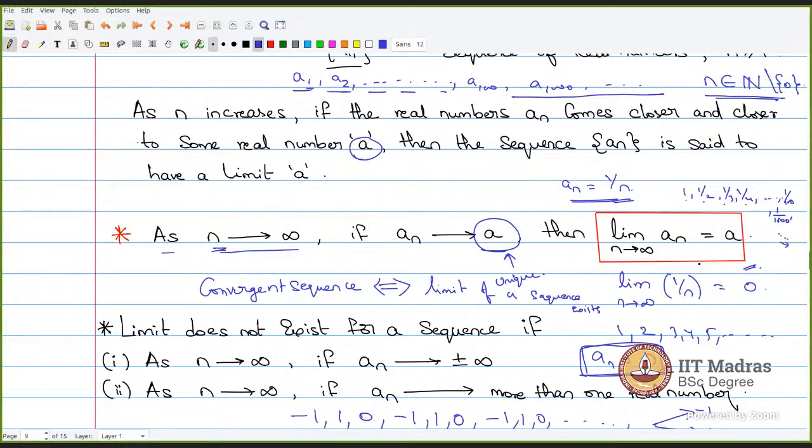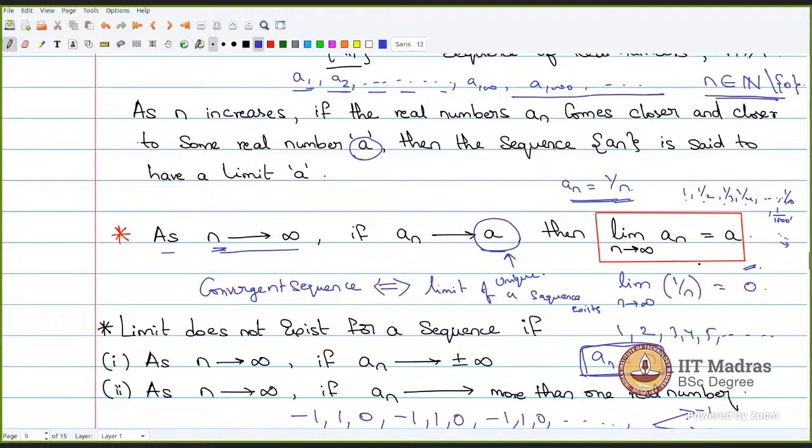We give a name to that sequence, or keep it in one separate class, and that class is called the convergent sequence class. Whatever sequence is present in that class, we call a convergent sequence. The name convergent means it converges to some real value, it is coming closer and closer to some real value. That is just the term. Don't worry about the term.